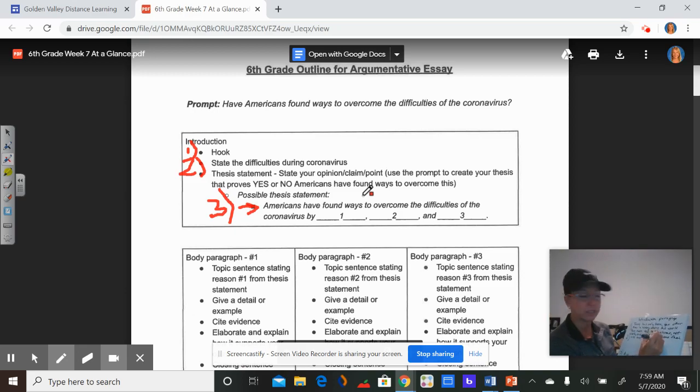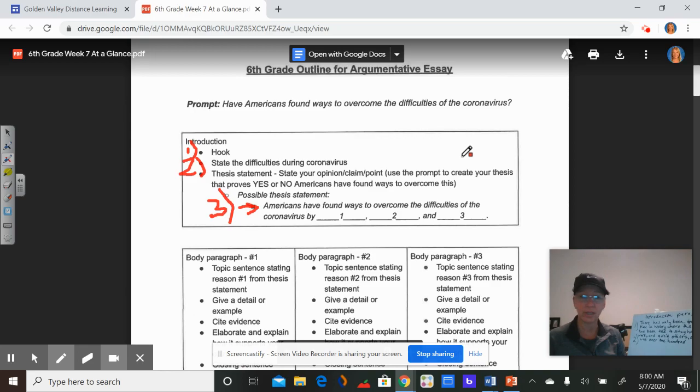Okay, now your hook can be something else. Your hook can be something like, out of nowhere, the coronavirus has erupted into our world and taken over our lives, making it very difficult, something like that. And that would be interesting. A coronavirus takes over everybody's lives. That's kind of a hook. But like I said, this is an easy topic. Anything basically that you say about the coronavirus kind of hooks people in and they want to read more.